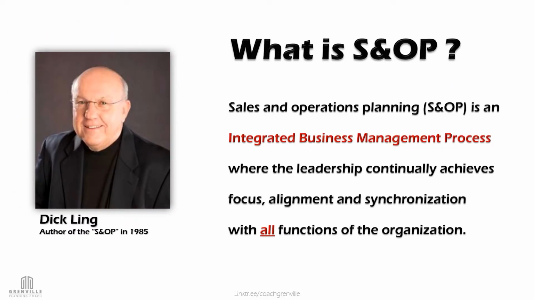Sales and operations planning is an integrated business management process. This helps the leadership continually achieve focus, alignment, and synchronization with all functions of the organization. This was a process that was devised by Dick Ling in 1985.